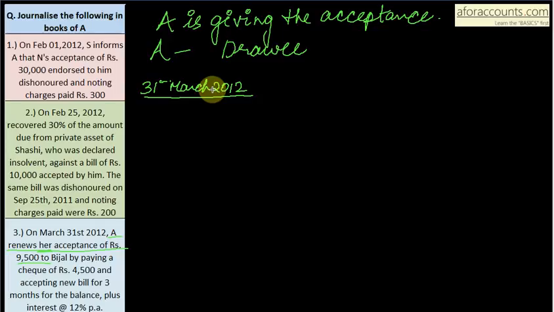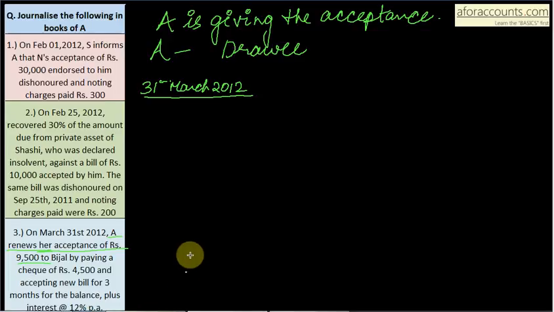Since renewal of bill is there, the old bill must have been cancelled, then the interest entry and then the new bill entry. Whenever an old bill is cancelled and a new bill is made, we have these 3 entries to be done. So, cancellation of old bill in the books of drawee. When we make a bill, we credit bills payable. Now we are cancelling it, so what do we have to do? Debit bills payable and credit the drawer.